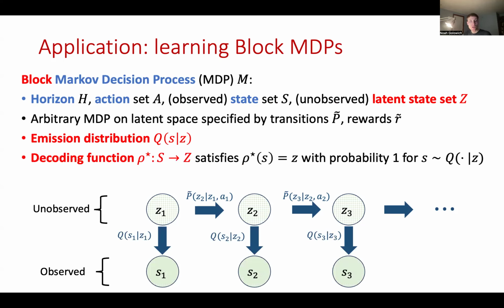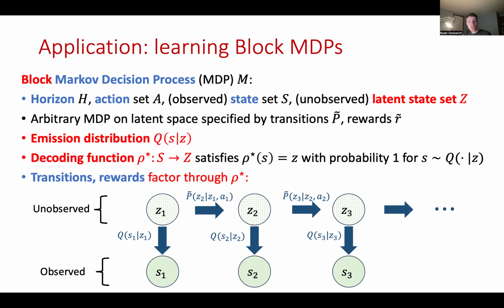In order to make learning a block MDP tractable, we have to make the following assumption of a decoding function, rho star, mapping from the observed state space to the latent state space. And this satisfies the following property. With probability 1, for an observed state s drawn from the distribution Q of s given Z, rho star decodes s back to Z.